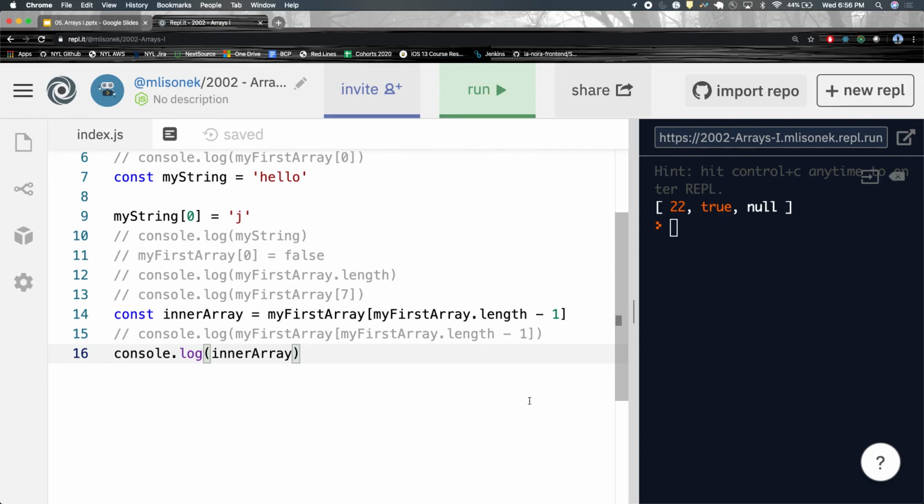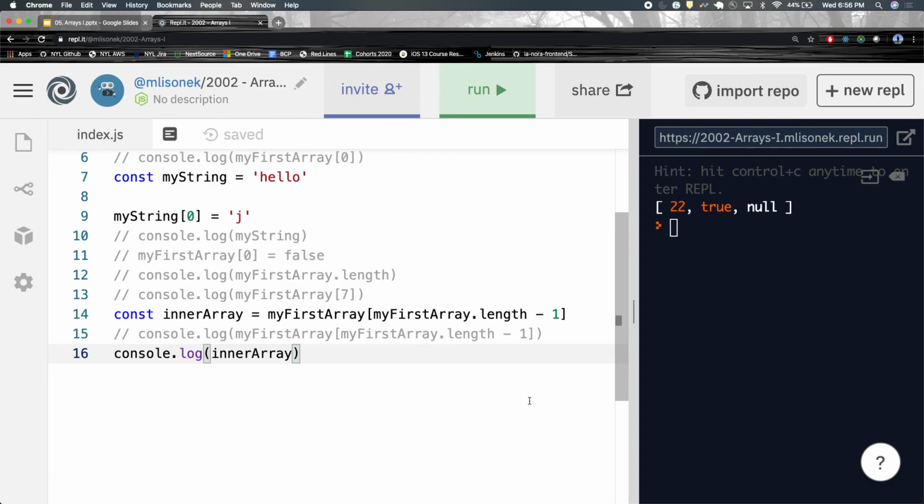So tomorrow you guys will learn more about nested arrays, okay? I don't want to get too into them right now because there's actually a whole lecture and a whole workshop dedicated to different things with nested arrays. But just know that we can put arrays into arrays and you can go into those arrays and access the things inside of them, right?